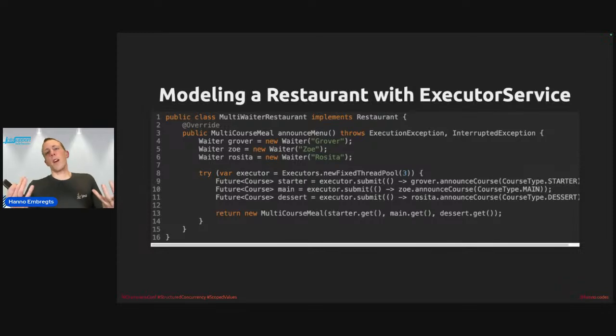So ultimately, the problem here is that our program is logically structured with task, subtask relationships, because we need 3 completely assembled courses to return a multi-course meal. But these relationships cannot be expressed in code. They exist in the mind of the developer, but not in this piece of code. We would just have to accept the fact that the ExecutorService interface in Java is based on unstructured concurrency. There's currently no way to apply structure here, or to organize it in a certain kind of hierarchy.